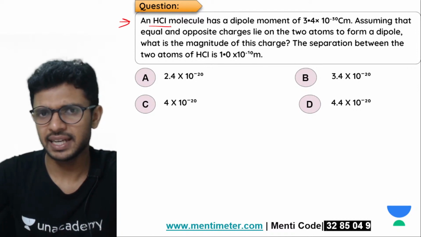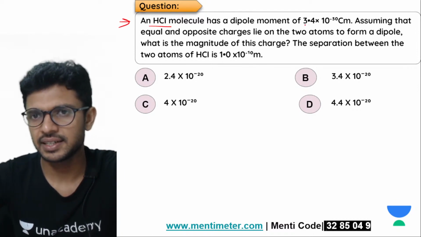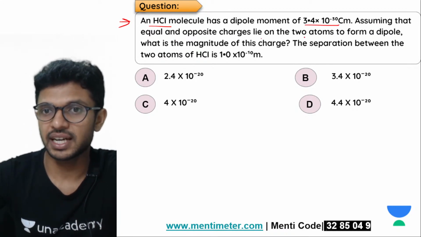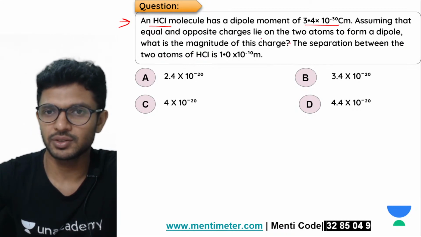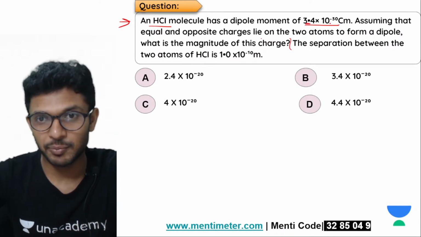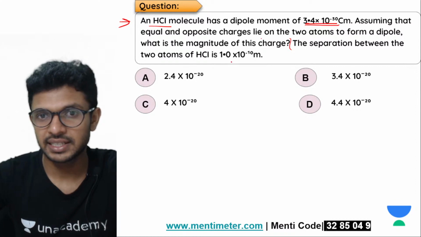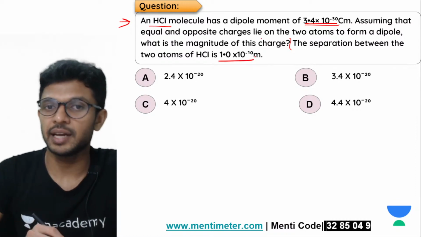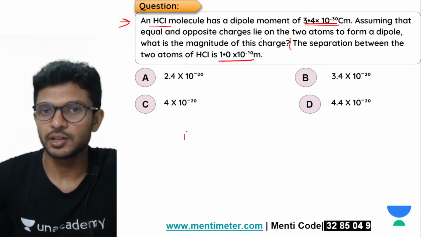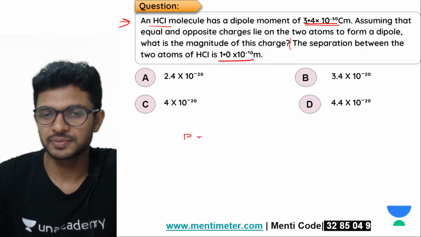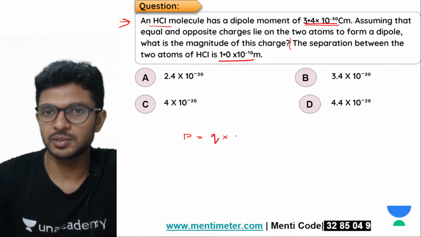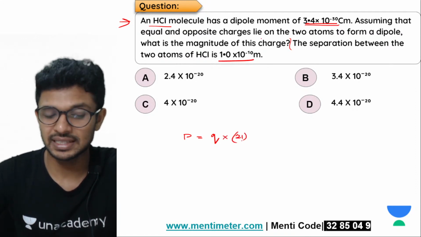Simple. An HCl molecule has a dipole moment. Assuming that equal and opposite charges lie on the two atoms of a dipole, what is the magnitude? You don't need to actually read that. The dipole moment is given, and the separation between the charges is also given. The question is, what is the charge? Write down the formula for dipole moment P. The formula is Q into the distance between them. 2L is the total distance.